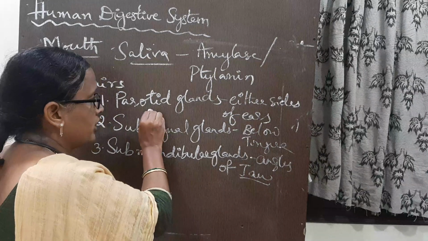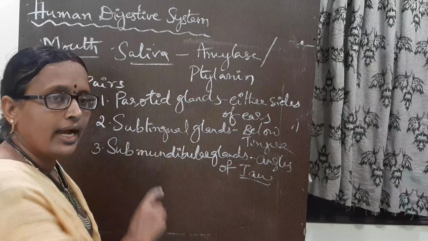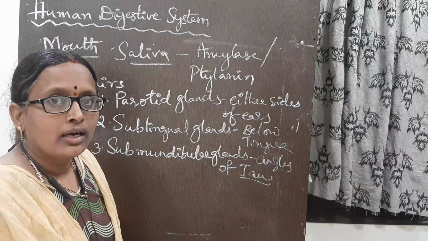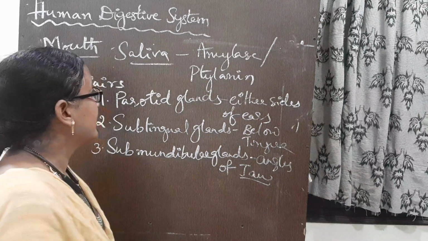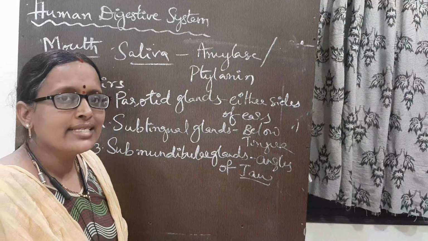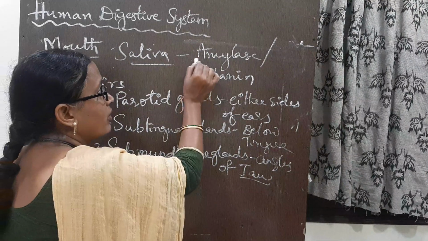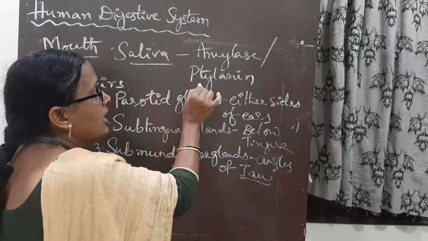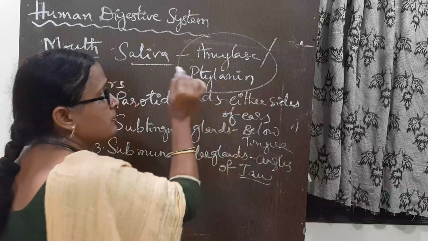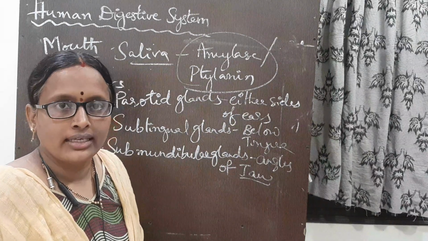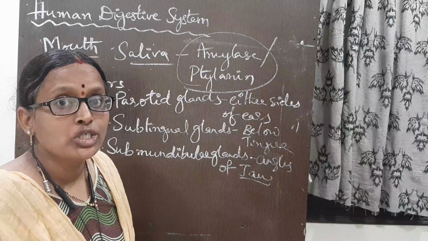Parotid glands, sublingual glands and submandibular glands, all these are the salivary glands. Three pairs of salivary glands are present in our mouth. Whatever secretion comes from the salivary glands is known as saliva. This saliva contains a specific enzyme known as amylase or ptyalin.